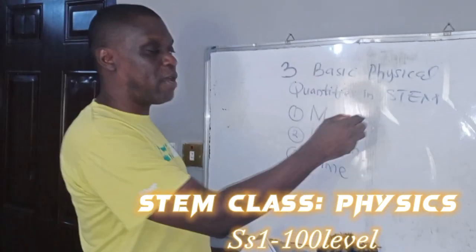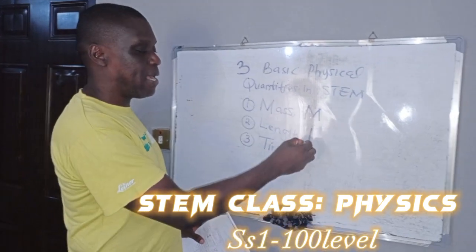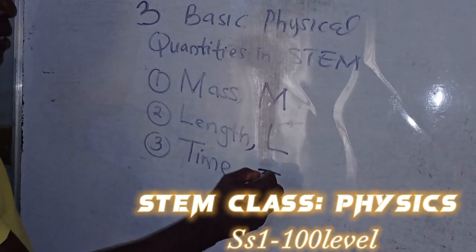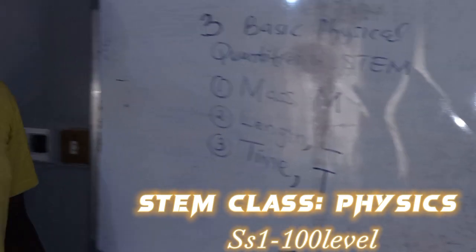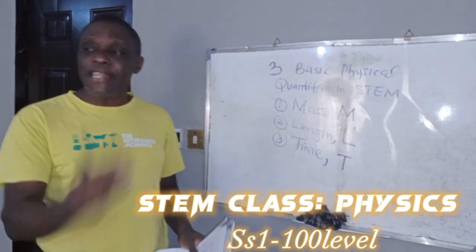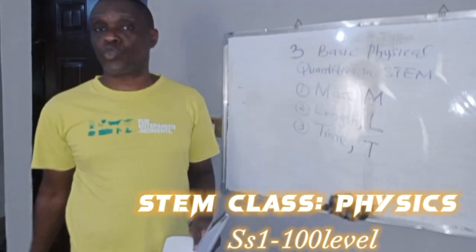The symbol for mass is capital letter M, for length capital letter L, and for time capital letter T. They are so important that for any equation to exist, it must conform to this.